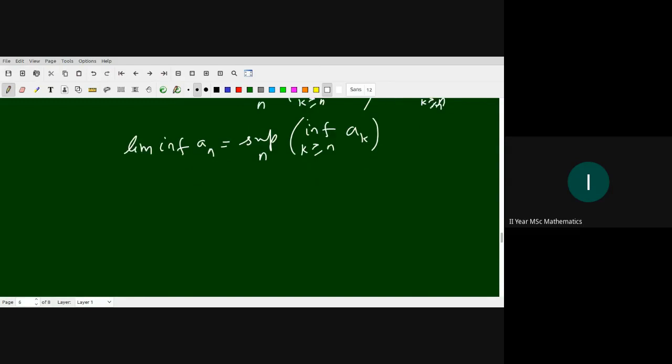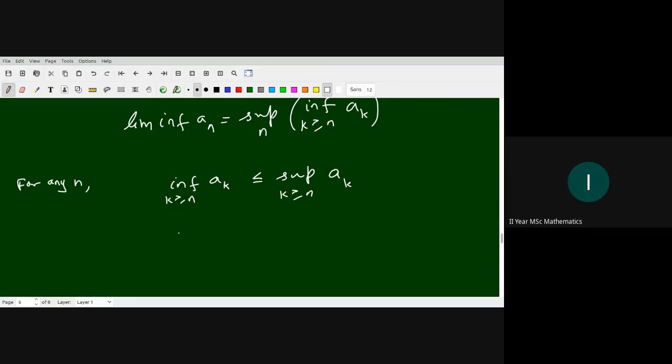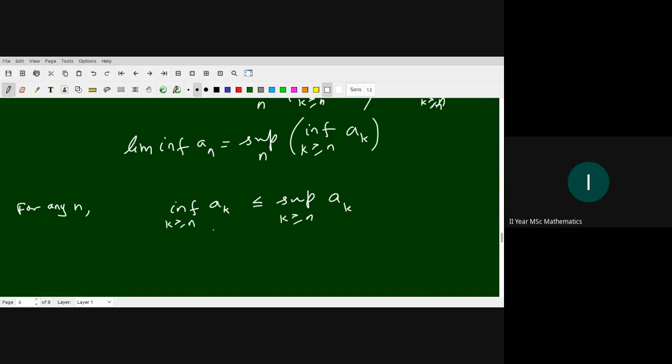So for any set, the infimum of ak, k greater than or equal to n, is always less than or equal to the supremum of ak, k greater than or equal to n. Suppose I define these as bn and cn. Then bn is always less than or equal to cn for each n. Right?